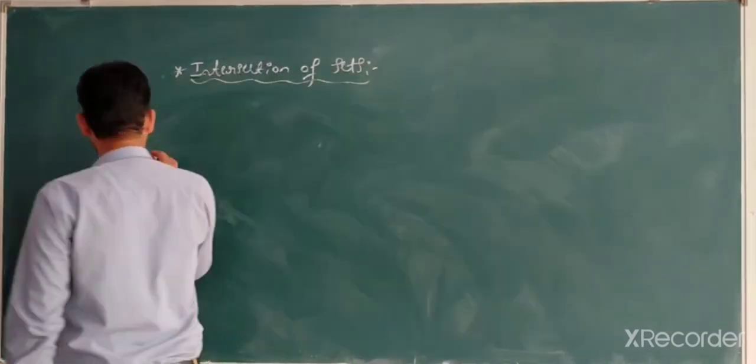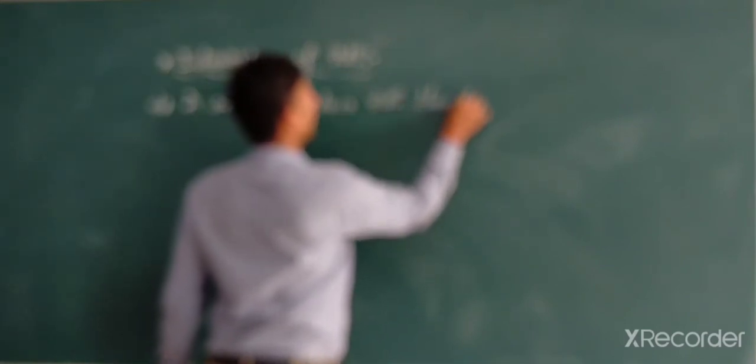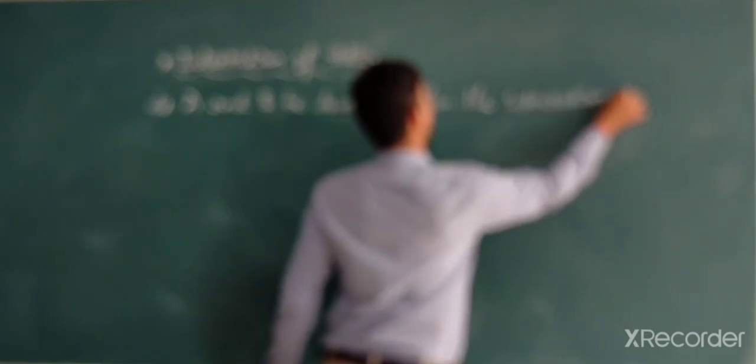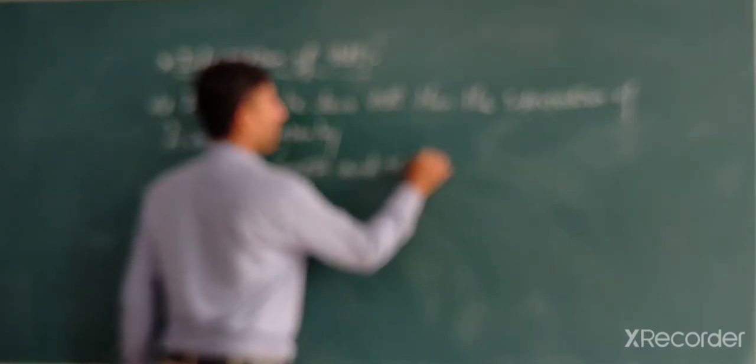I will write one of the definitions. Let A and B be two sets, then the intersection of A and B is given by A intersection B, which is nothing but {x such that x belongs to capital A and x belongs to capital B}.